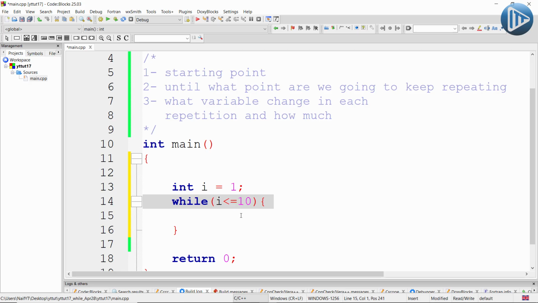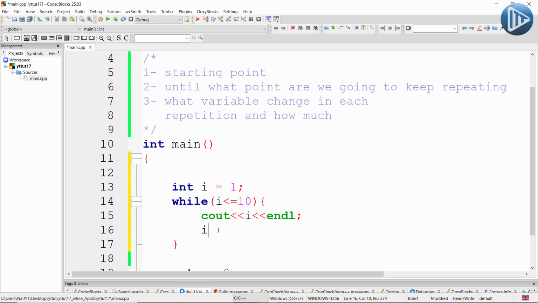Now, what process are we repeating? Well, we are repeating printing out the number i, where the first time, the i value will be 1 in the first repetition. And finally, by how much does i change in each repetition?